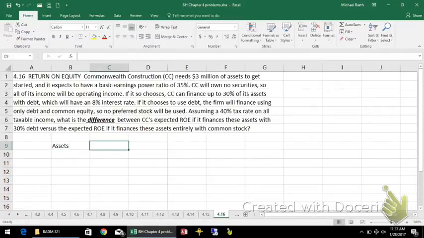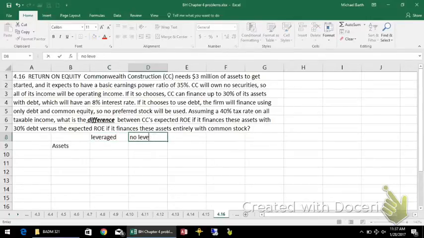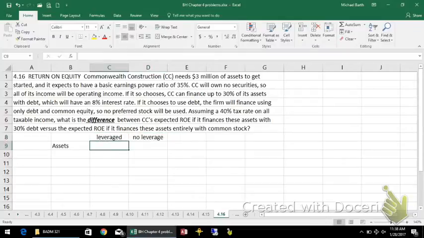The assets under the leveraged would be with debt, and no leverage would be pure equity. So the assets are going to be $3 million either way. So it's $3 million of assets.